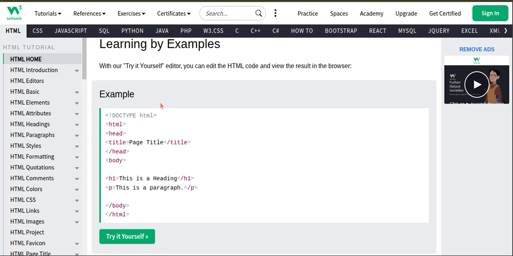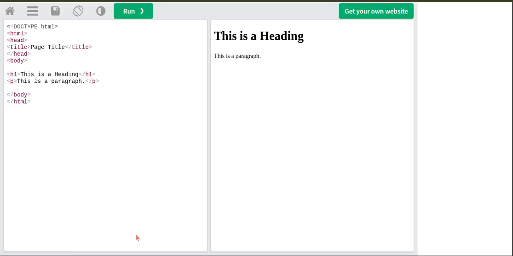First, for the basics of HTML you need to learn tags. Tags are like HTML, head, title, page title and all that. In HTML you write all the things like head, title, body, h1 means heading 1 and paragraph. So do you know the tab? The tab title? This is the title. You can write it yourself and then you can see. This is the doc tab HTML.